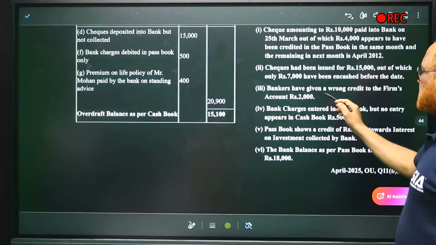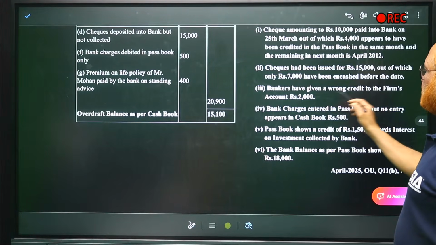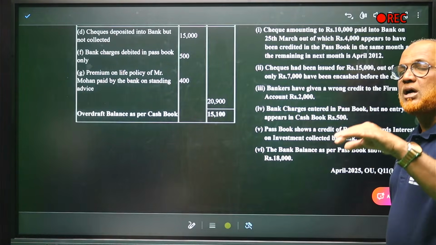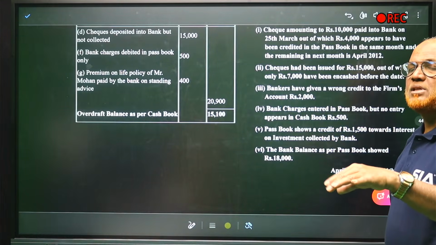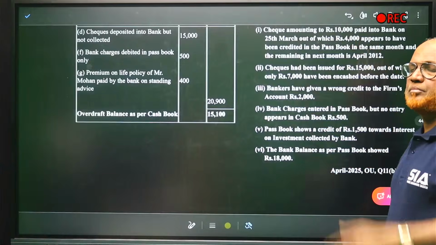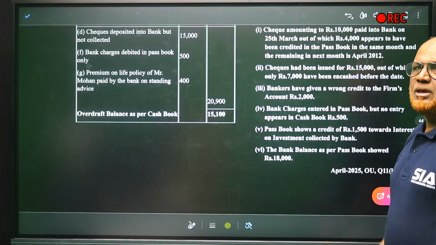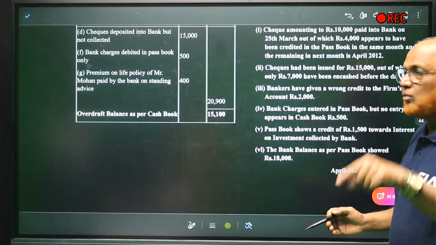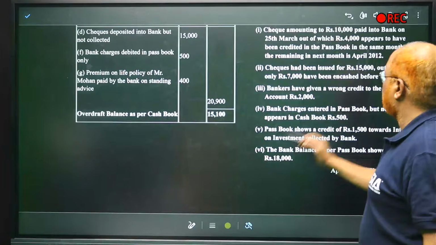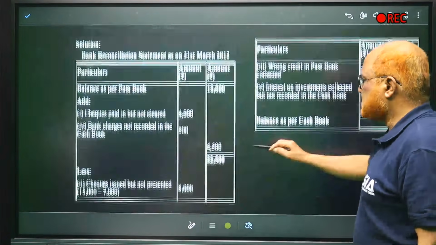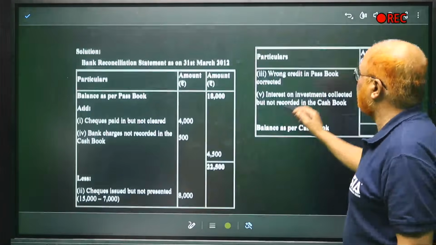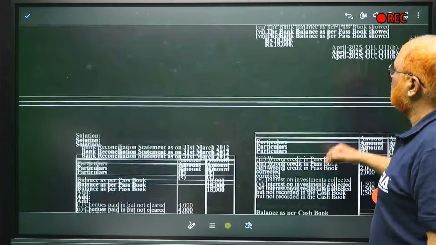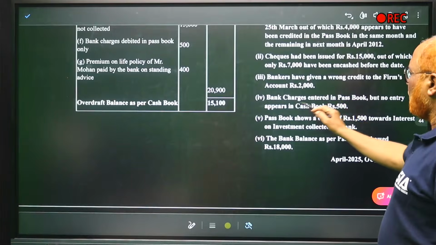Now third, bankers have given a wrong credit to the firm's account, 2,000. That means the bank balance as per passbook has increased. Now we have to deduct. How much? 2,000. Subtract 2,000. Here, wrong credit in the passbook, 2,000. Right? Third item over.